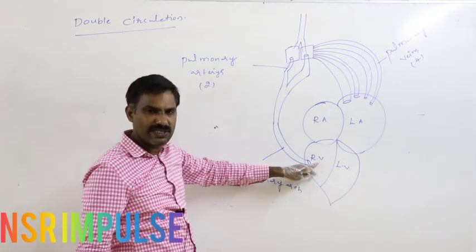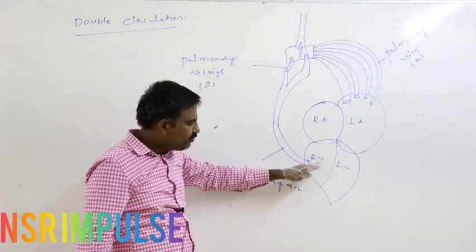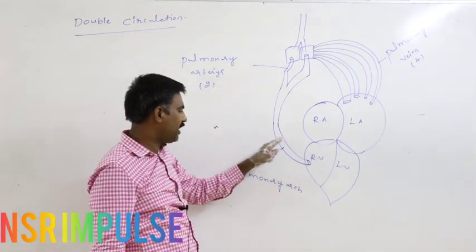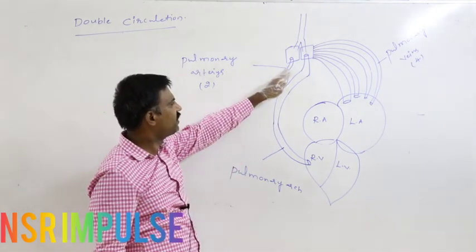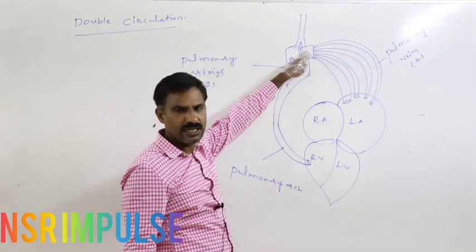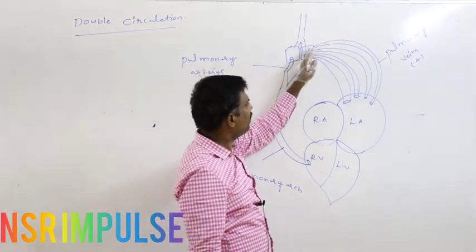What is the pulmonary circulation? What is the lesser circulation? From the right ventricle, at first deoxygenated blood is pumped into the pulmonary arch, from where it reaches the pulmonary artery, from where it reaches the lungs, where it gets purified.